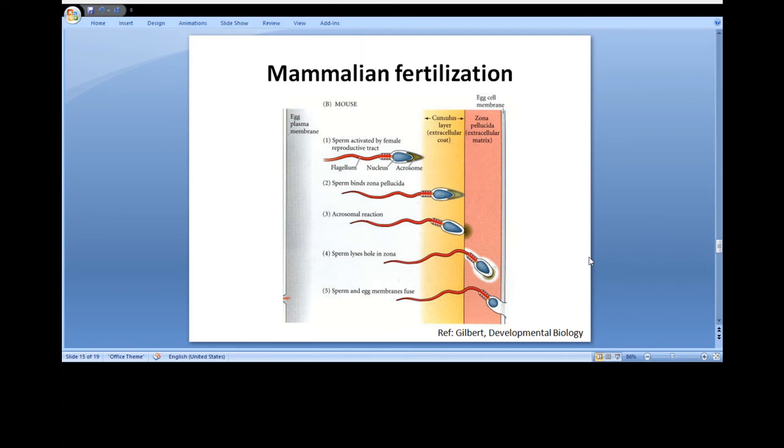The major steps in mammalian fertilization, as just talked about: the oocyte has a cell membrane, outside of which is the zona pellucida, which is an extracellular matrix, and a layer of cells called cumulus, which is the extracellular coat. The sperm has to pass through all these to come in contact with the cell membrane and then enter it.